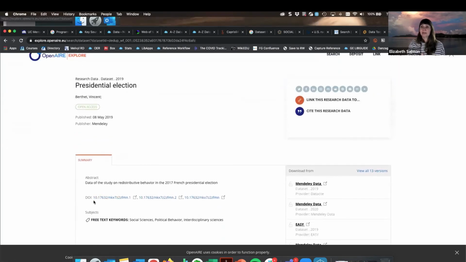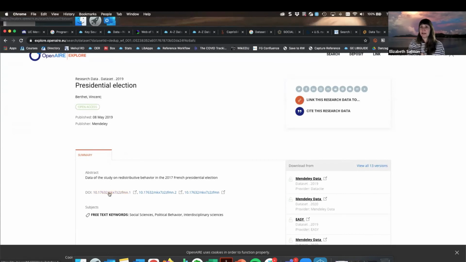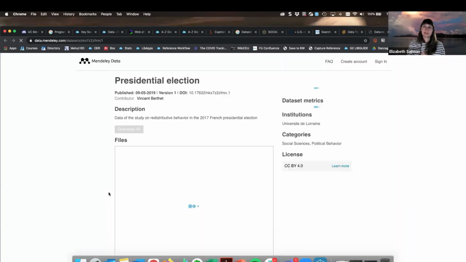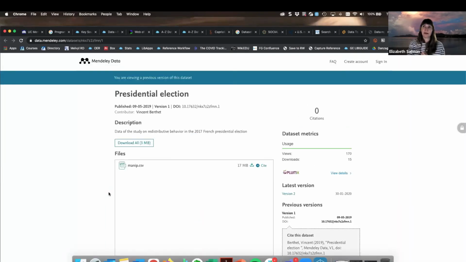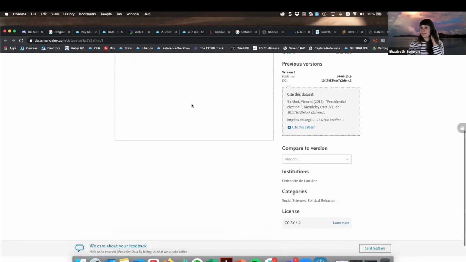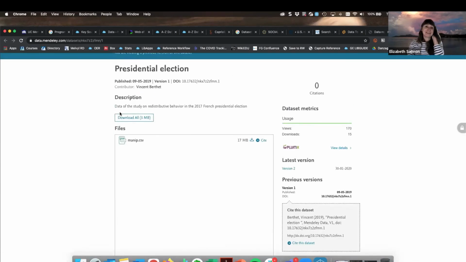And then if I'm able to find the DOI, which is right down here, I'm going to click through again. And so this is actually bringing me into a repository. It's a multidisciplinary repository that's associated with Mendeley. And so at this point, I have the option to download my data files here as well. And hopefully I have some documentation in there. And that's not actually clear at this point until I download the files to see what's in there.